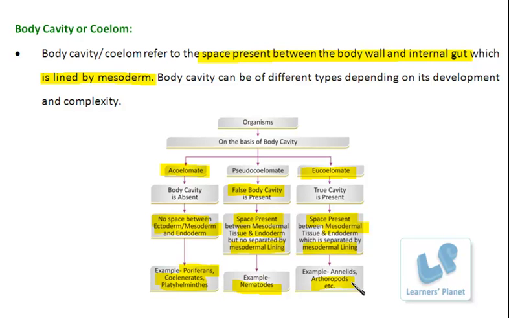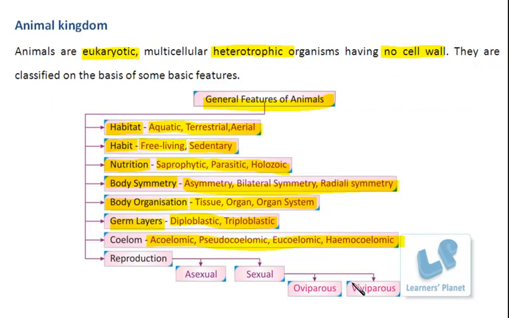Fine. So further, the next point to compare here is reproduction. These organisms can reproduce either by the asexual method or by the sexual method. Asexual is the mode in which the sexual organs are not involved. What are the different types? It can be fragmentation, as observed in the poriferans. Then there is regeneration, budding, etc.